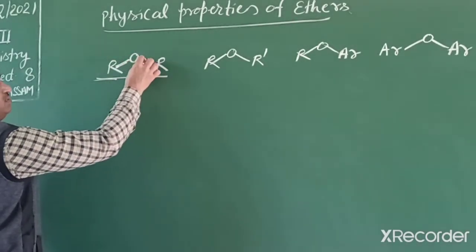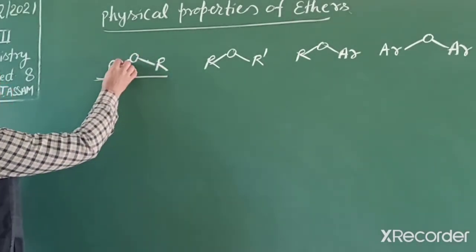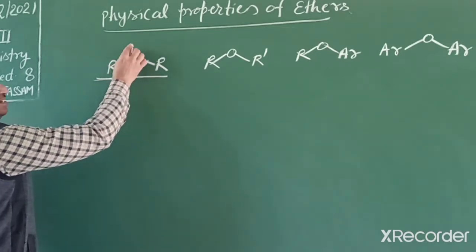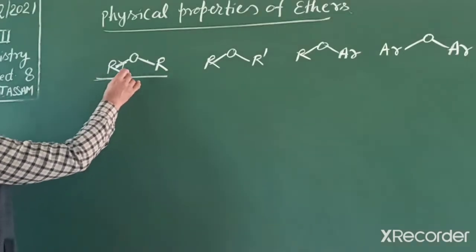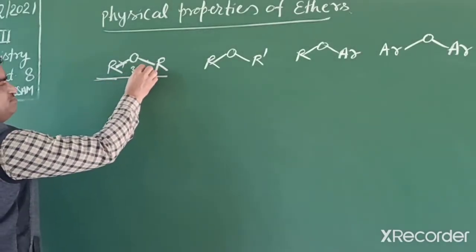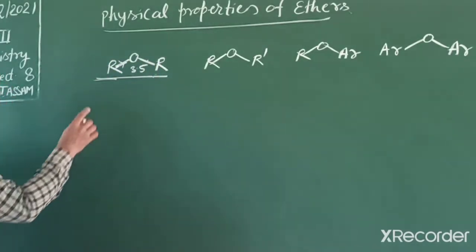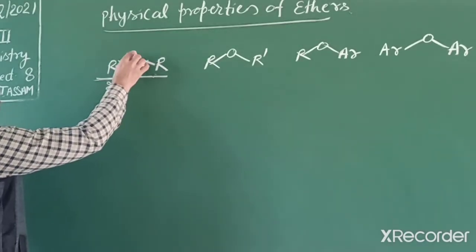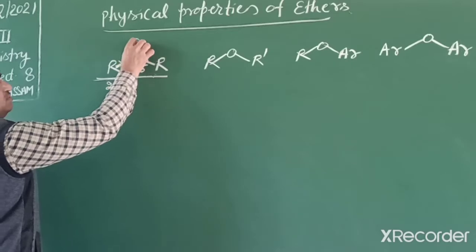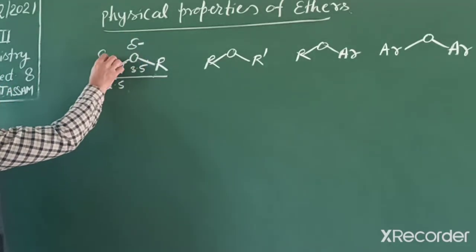In the carbon-oxygen bond, we know there is slight polarity in the bond due to the difference of electronegativity. The electronegativity of oxygen is 3.5 and carbon is 2.5, so the shared electrons are nearer to oxygen, giving delta negative and delta positive.